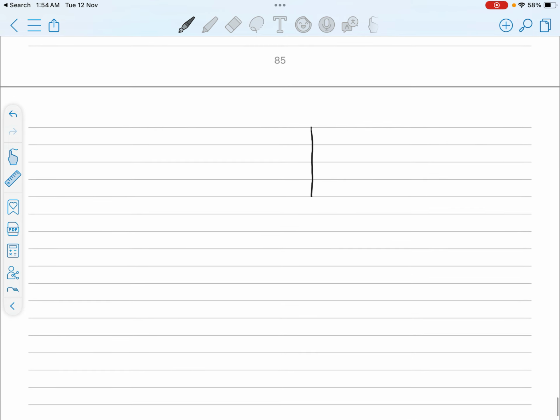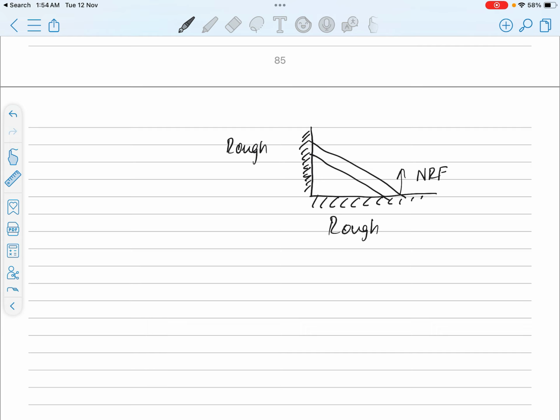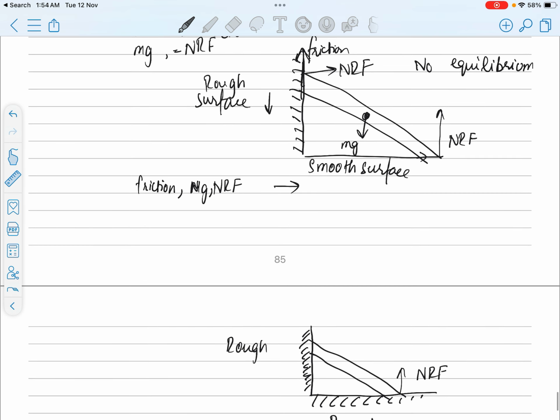What if both of these surfaces are rough? What if both of these are rough, which is what we see on a daily basis? This is the normal reaction force. Also this is going to be the contact force.